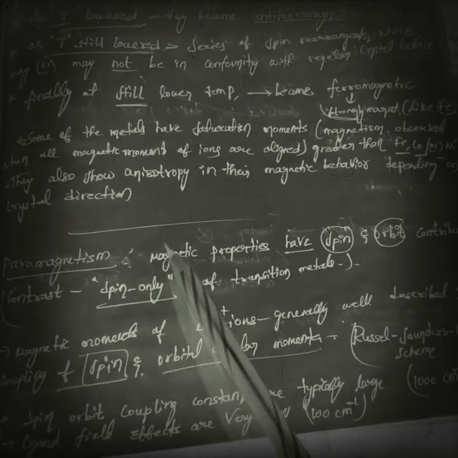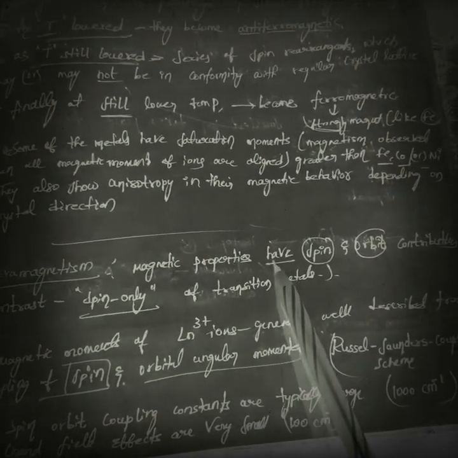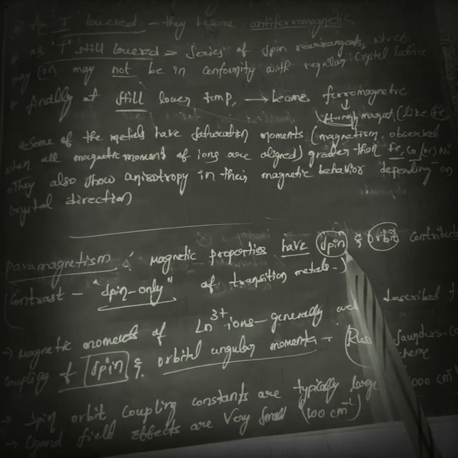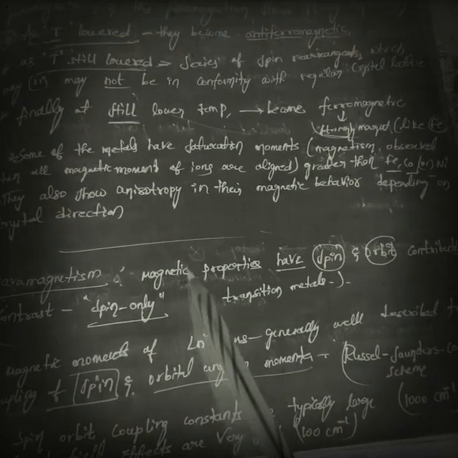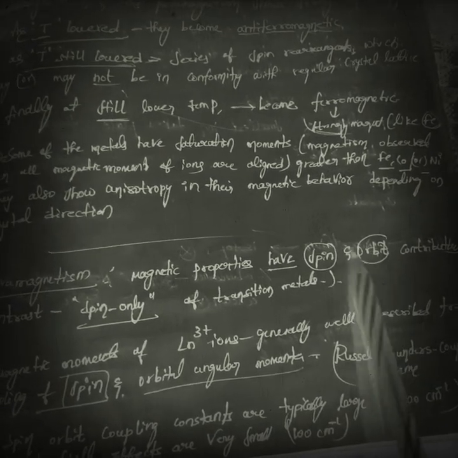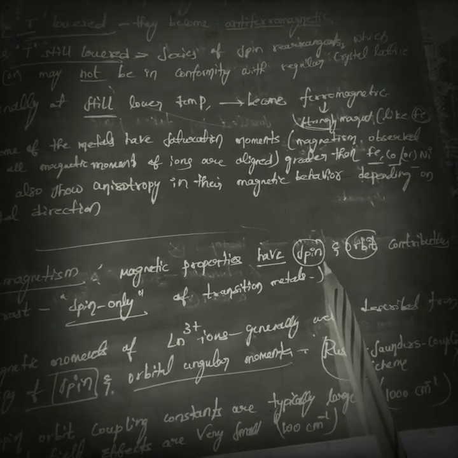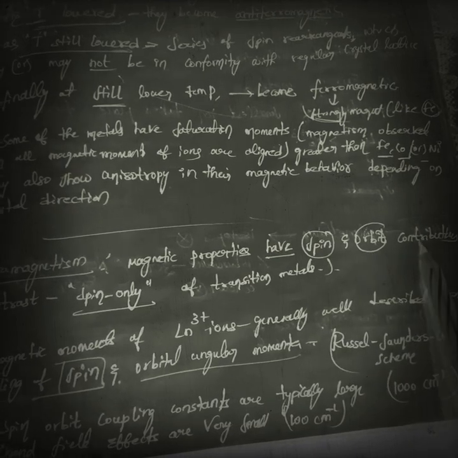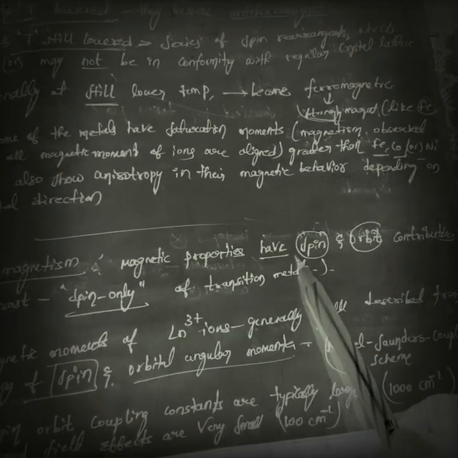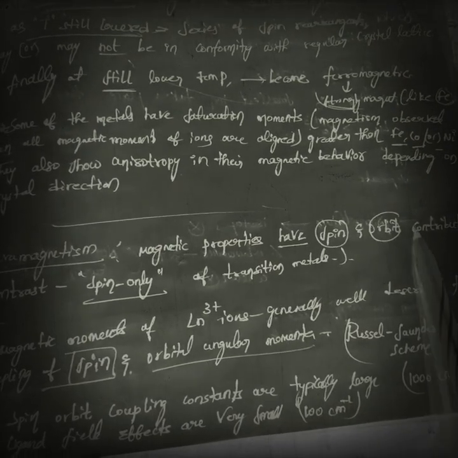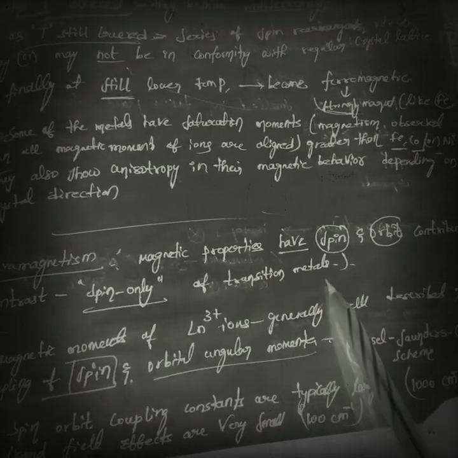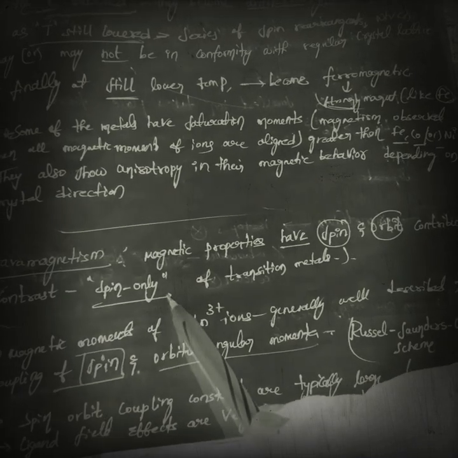Paramagnetism. Magnetic properties have spin and orbital contributions. In case of lanthanoids, both spin and orbit contributions are present, whereas in case of transition metals, only the spin contribution is present.